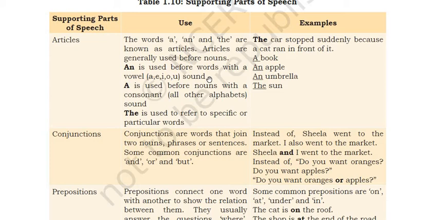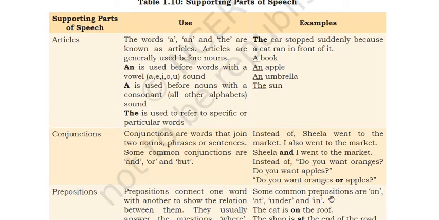A, E, I, O, U are vowels. On the basis of pronunciation, when we pronounce the words, if it has a vowel sound, then we will use an. And the is used to refer to a specific, particular word or thing.